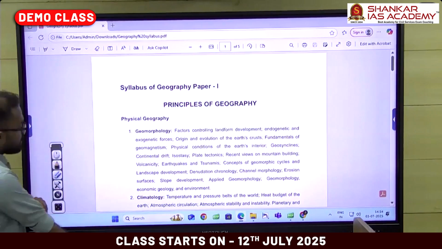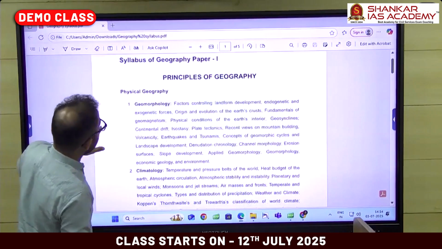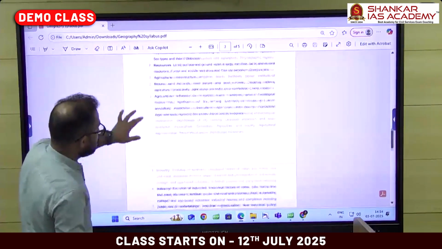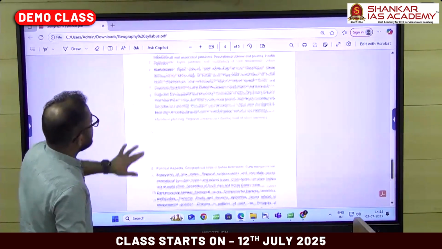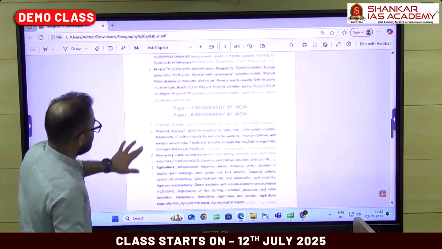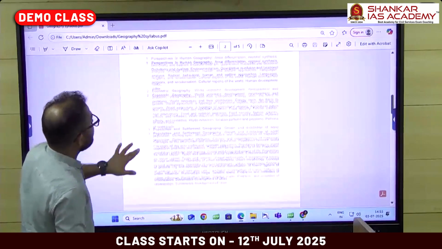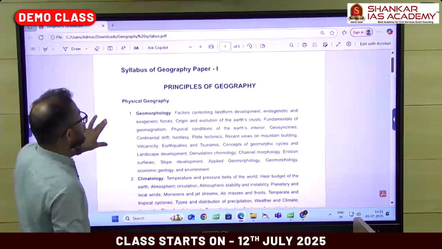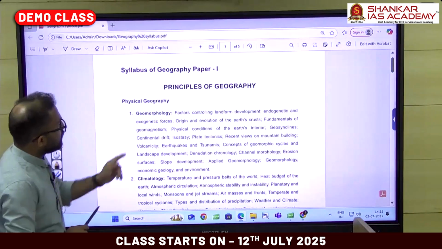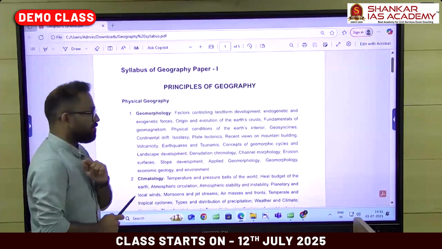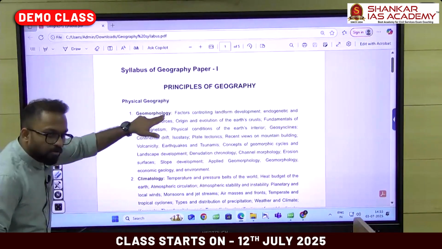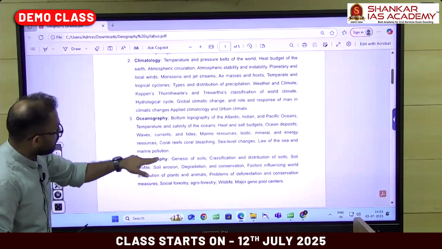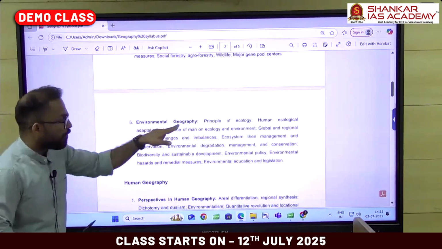Regarding the syllabus, as you know, there are two papers, paper 1 and paper 2, split into 10 major modules in paper 1 and 5 major modules in paper 2. The first paper is Principles of Geography, that is physical geography, which includes geomorphology, climatology, oceanography, biogeography, and environmental geography.